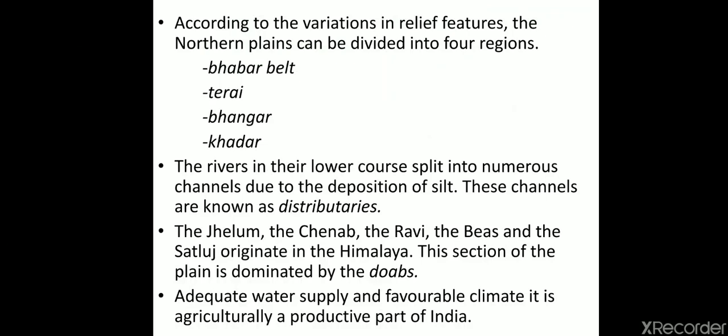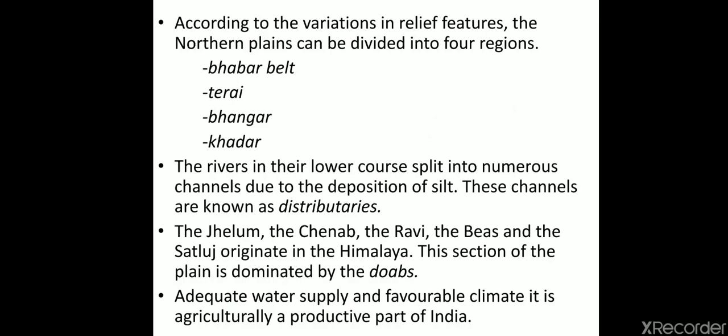Tarai means, south of this belt, the streams and rivers emerge and create wet, swampy and marshy regions. That is known as Tarai. The third one is Bangar. Bangar means the large part of the northern plain formed of old alluvial soil. They lie above the floodplains of the river and present a terrace-like feature.